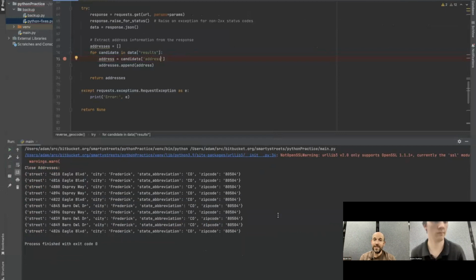The documentation is longer, for various reasons. It thinks that anything Smarty is going to be the US Street API. And so it made up, or hallucinated, that the candidate for this API endpoint, which is reverse geo, has the same fields as US Street. The term that the AI people use is hallucinate, but it really just means that it made up some code that doesn't actually run or work.